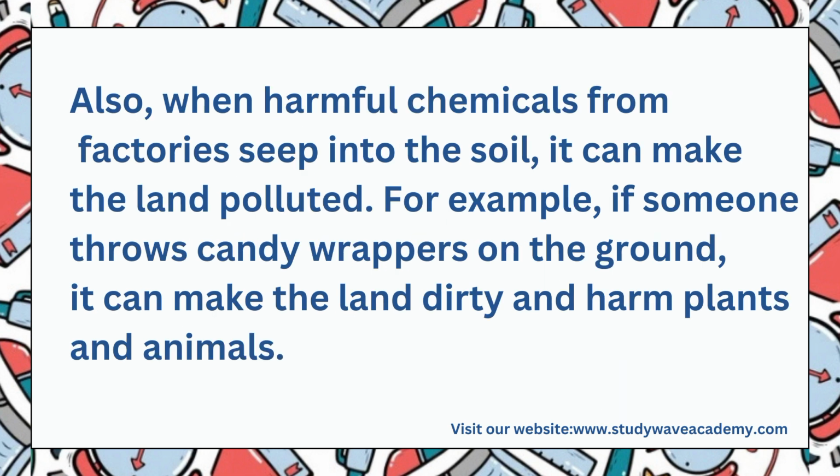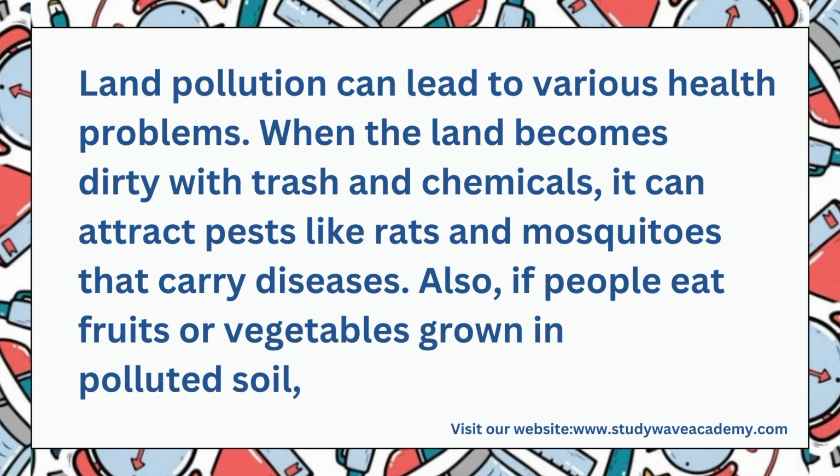Also, when harmful chemicals from factories seep into the soil, it can make the land polluted. For example, if someone throws candy wraps on the ground, it can make the land dirty and harm plants and animals.